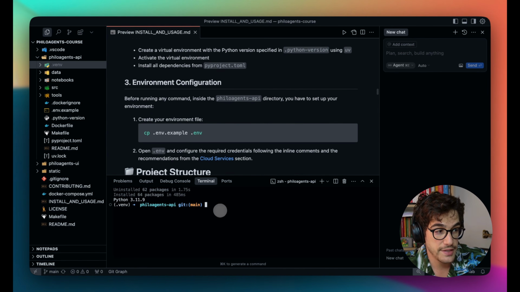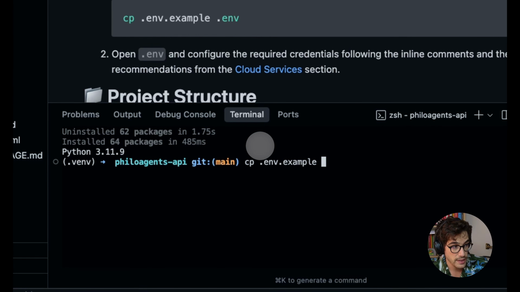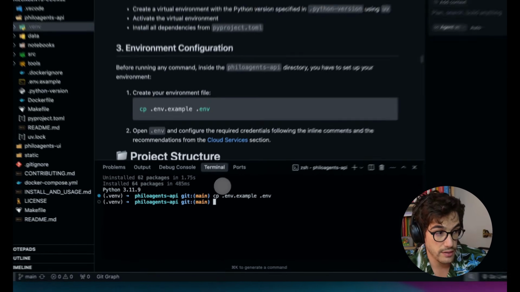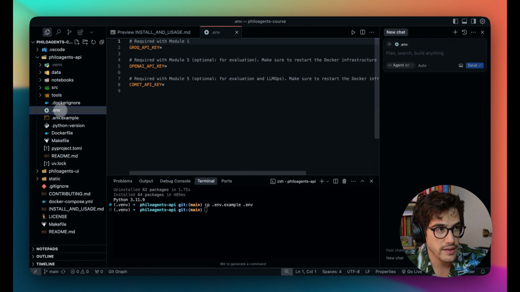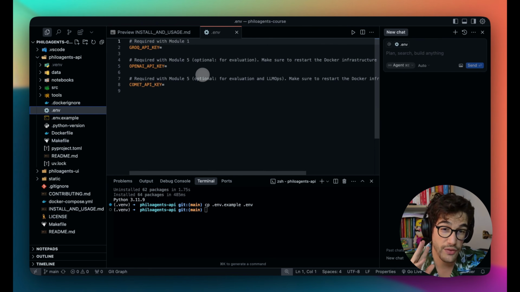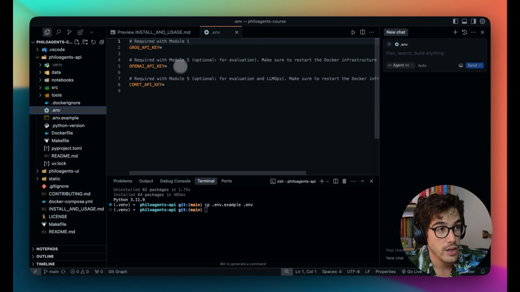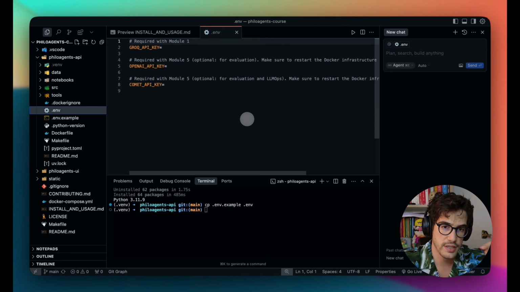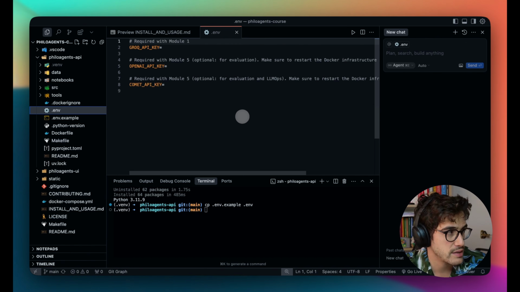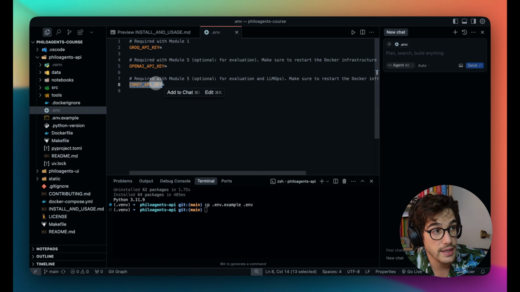Now it's time to set the environment variables. To do that, we just need to copy the env example that we have provided in the repo and create another env file with the proper environment variables that we need. If we go inside, you will see that we just need three of them for this to work. We need the Groq API key, and we need the OpenAI API key. This is necessary for module 5 because Opik works just with OpenAI, and that's the reason why we need this. And lastly, the Comet API key.